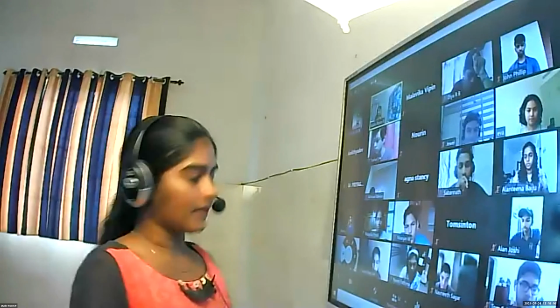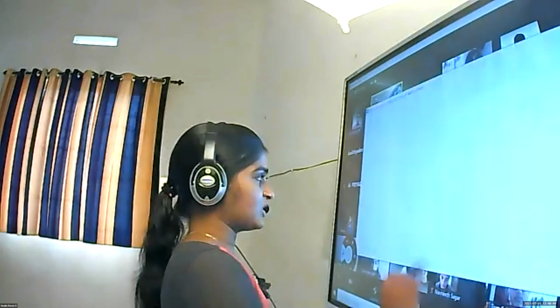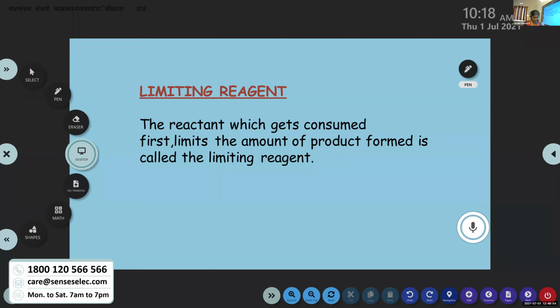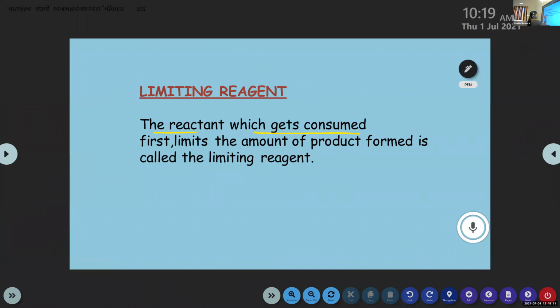Then today we are going to learn another topic. First one is limiting reagent. You can write the heading, limiting reagent. We know that the reactants are converted to products, right? The reactant which gets consumed first and limits the amount of product formed, it is called the limiting reagent.